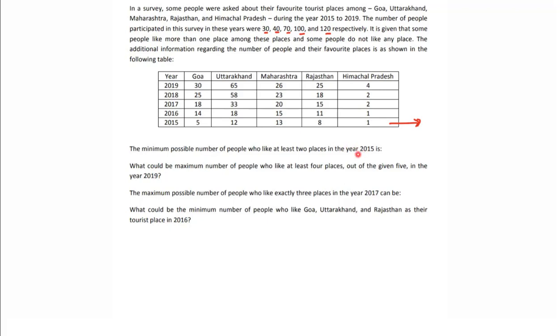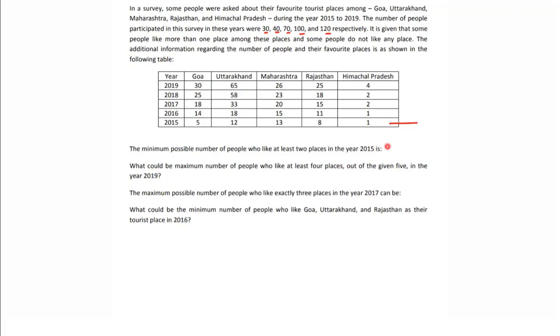If I look for 2015, how many maximum number of people visited all the places, it cannot be more than one. It cannot be more than one, right? Why can it not be more than one? Because one is here. So here we cannot put more than one person. I have 5 tickets of Goa, 3 tickets of here, 13 of here, 8 of here. And if I'm giving tickets, how many people can we give 5 different tickets? Only one person. So all 5 can be maximum 1, right?